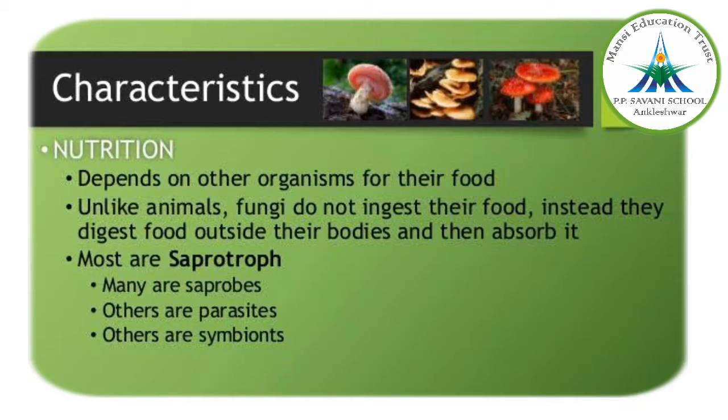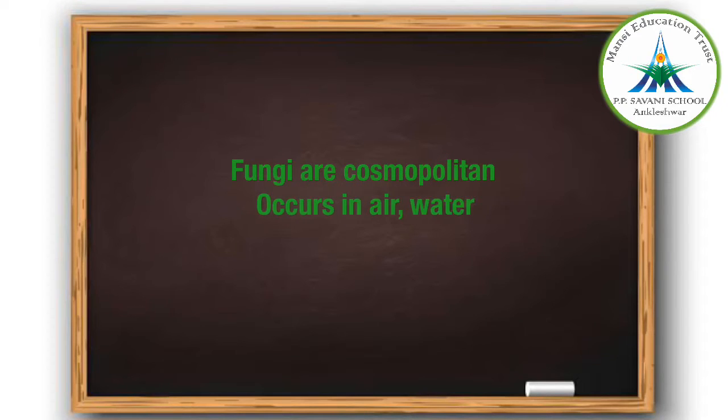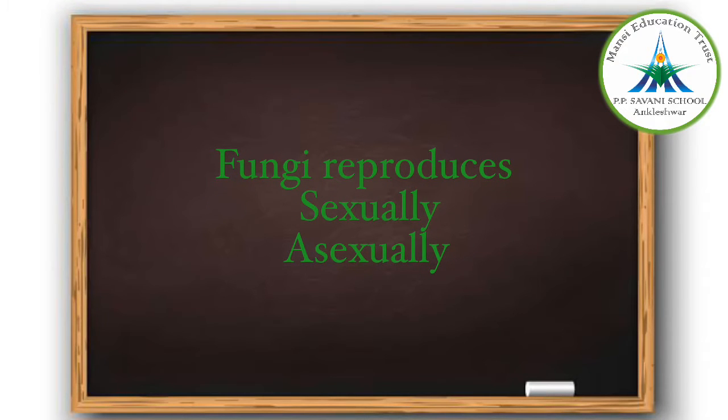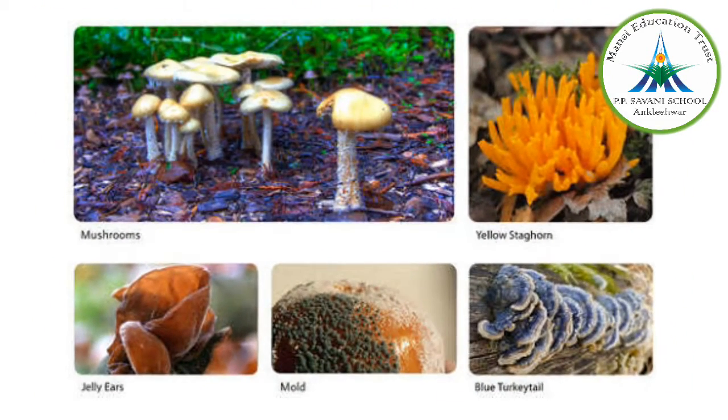Now lichens are association of fungi and algae. Fungi are cosmopolitan and occur in air, water, soil and on animals and plants. They grow well in warm and humid places as well. Fungi can reproduce sexually as well as asexually. Examples are yeast, Aspergillus, Agaricus. Yeast is a unicellular fungus. Agaricus is a mushroom, the scientific name of mushroom is Agaricus. Then you have Rhizopus, that is a bread mold.